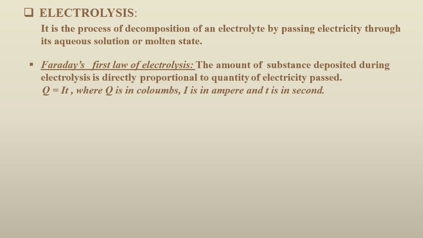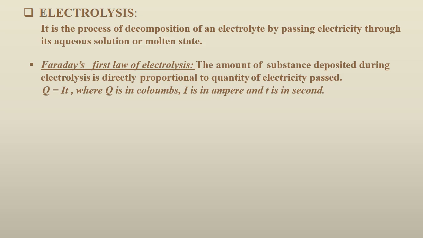Let us move further with Faraday's first law of electrolysis, which says that the amount of substance deposited during electrolysis is directly proportional to the quantity of electricity passed. What does it say? When the electrolysis process happens, electrodes are dipped in the solution and electricity is passed through it, which supplies electrical energy. As soon as you pass electrical energy, what happens? A chemical reaction starts taking place.